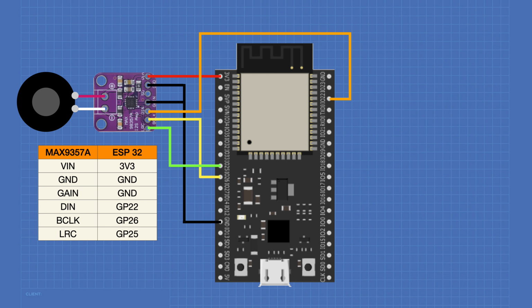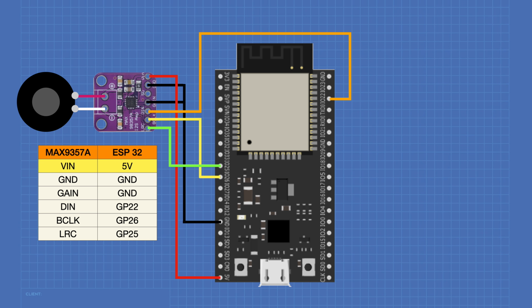The hookup for our stereo radio is going to be very similar to that of the mono one, except of course we're going to have two amplifiers. However, one change I'm making is instead of powering this with the 3.3 volt output, I'm now powering it with the 5 volt DC output. Note that the 5 volt pin on the ESP32 is both an input and an output. If you're powering this with a micro USB, then you'll get a 5 volt output here. Otherwise, you'll be applying 5 volts here in order to power the ESP32.